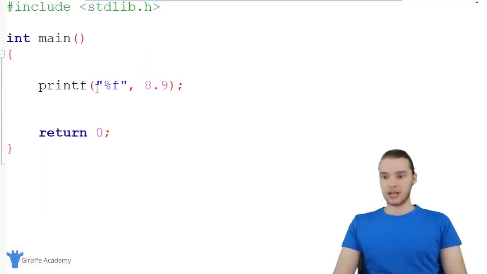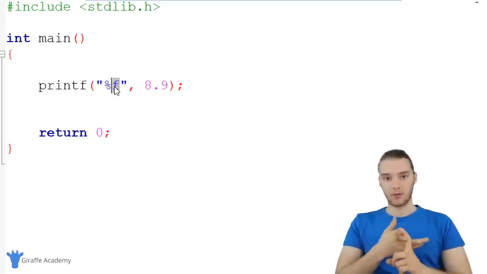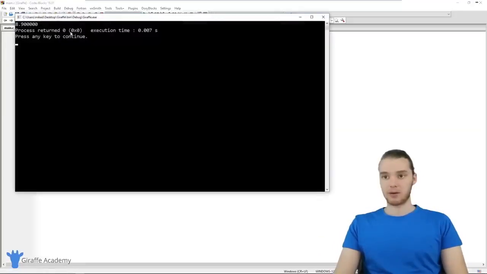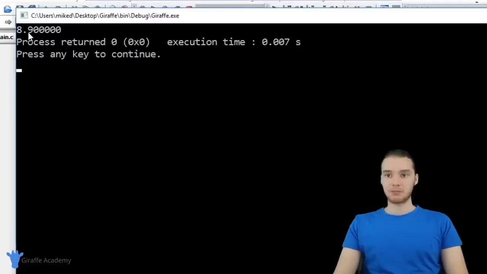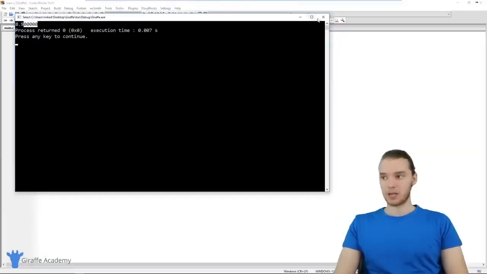So down here, I am printing out a number. You can see I'm using this printf function, and inside of these quotation marks, I'm saying %f, and %f stands for a floating point number. That could be either a double or a float, basically a decimal number. So when we put %f in here, it's going to allow us to print out a decimal number, just like this. And you can see I can run my program and it'll print out 8.9. You'll notice that it's not just printing out 8.9, it's also printing it out to a very precise decimal point. And that's what C is always going to do. It's always going to print it out to a very precise decimal.